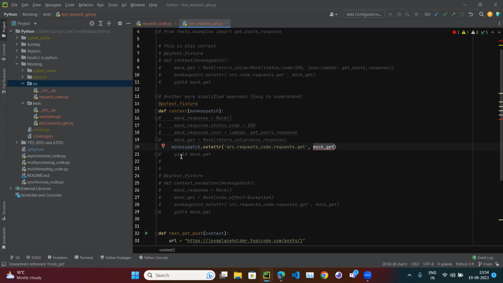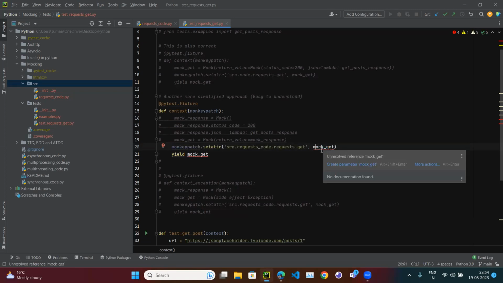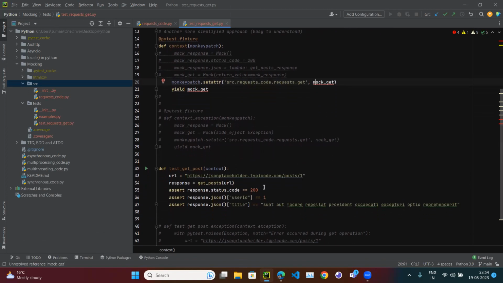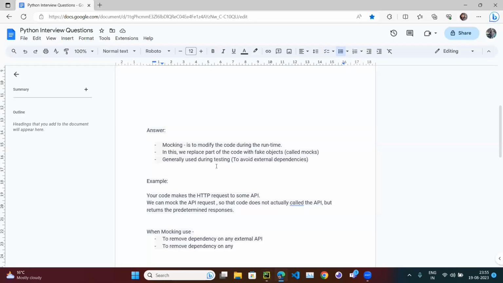All right. Now we have to return this. So we are returning this. But if you see here, we are getting some error on mock get, because mock get is not defined. How is it going to know? We just mentioned some variable like ABC. Because I said we have to define some predefined responses.